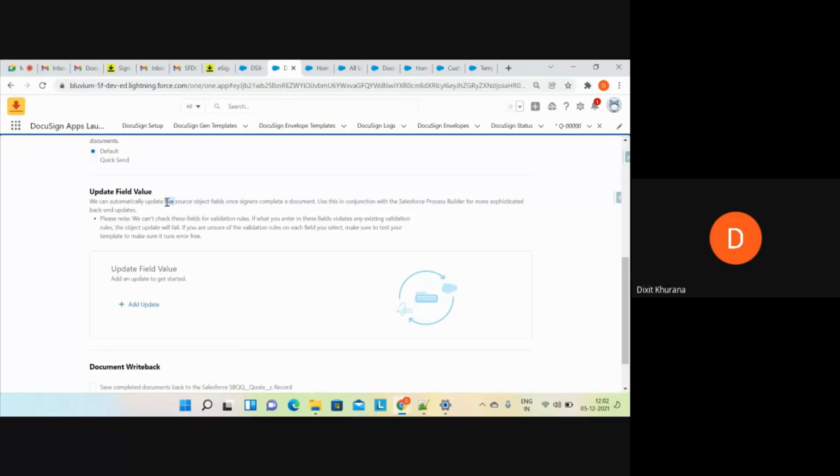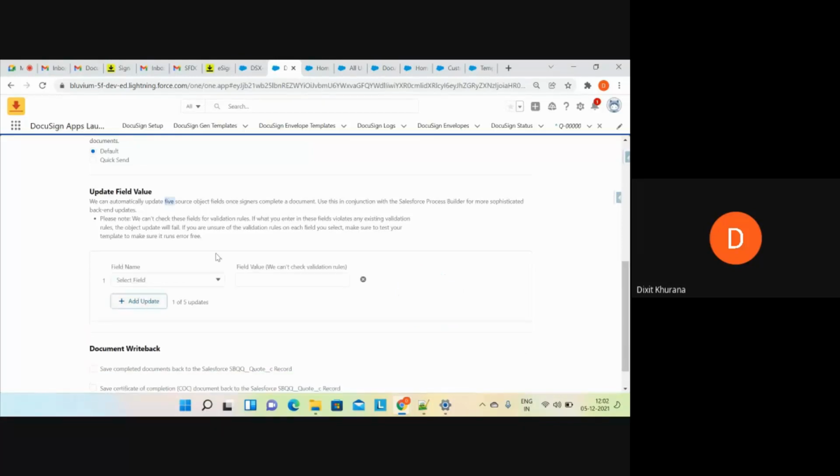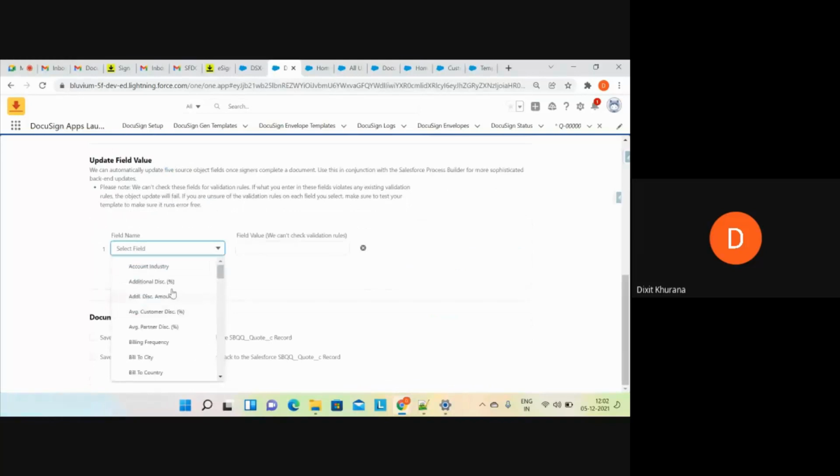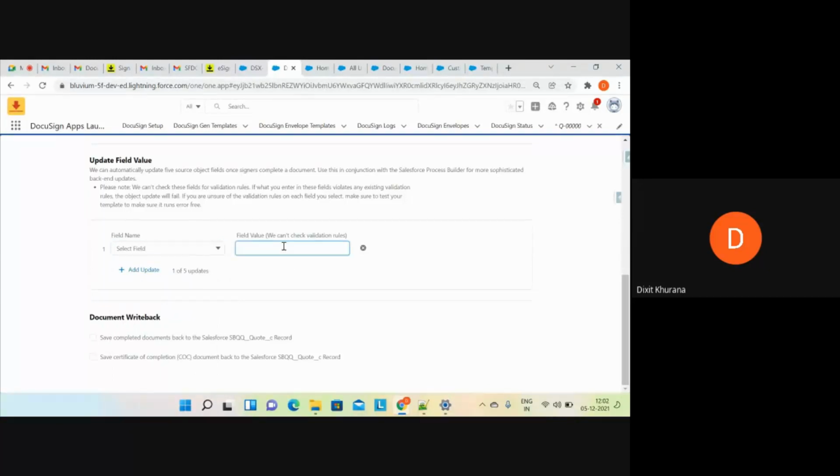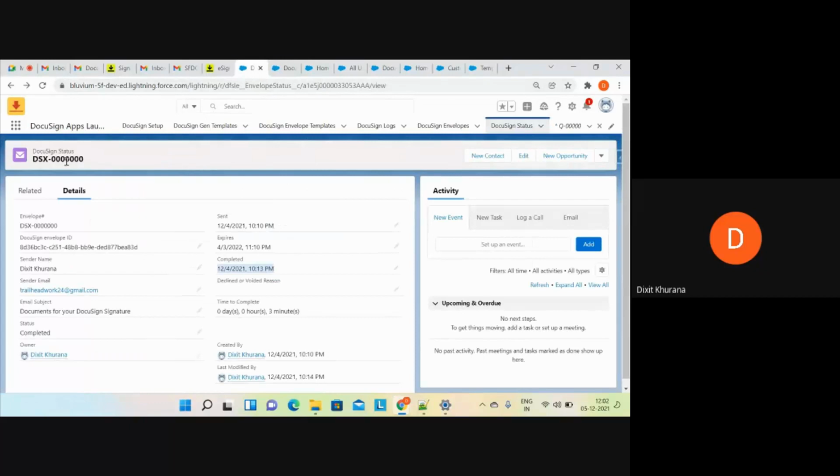Once signed, if you want to update some fields, the maximum limit is 5. You can configure it here. These will all be quote record fields, and if you want to give any value, you can specify it here as well. An alternative solution is to use the DocuSign object. You can write automation on DocuSign status.